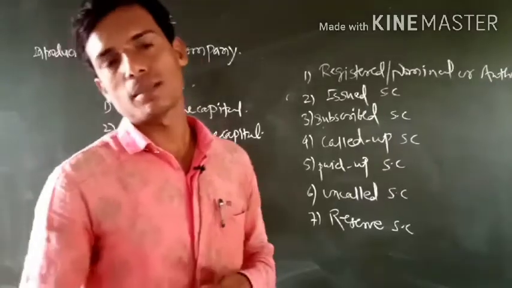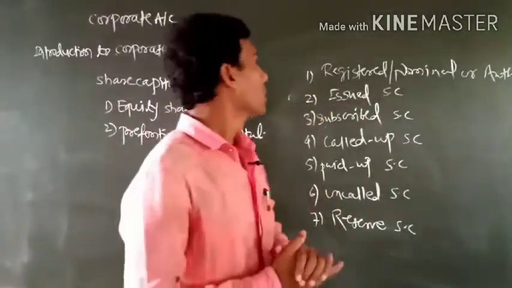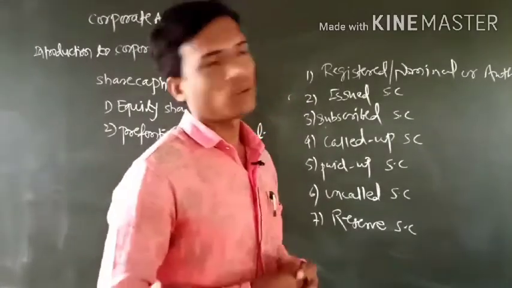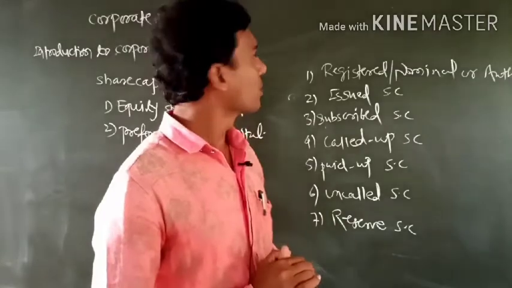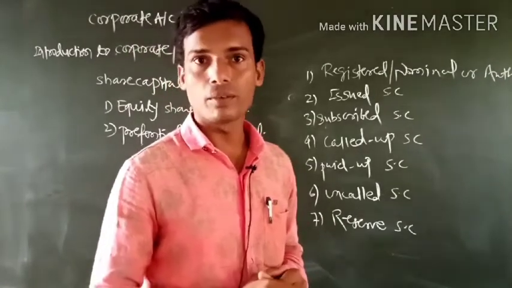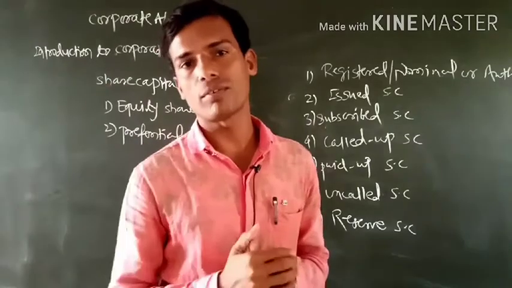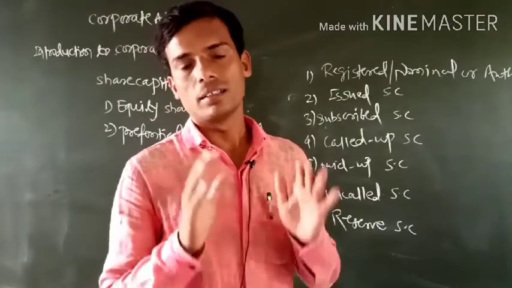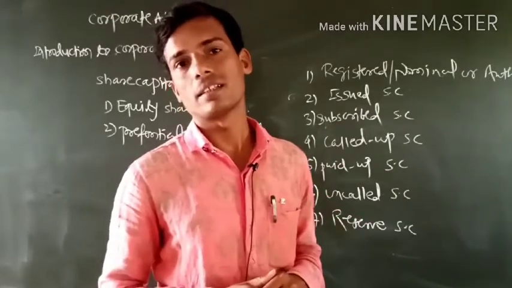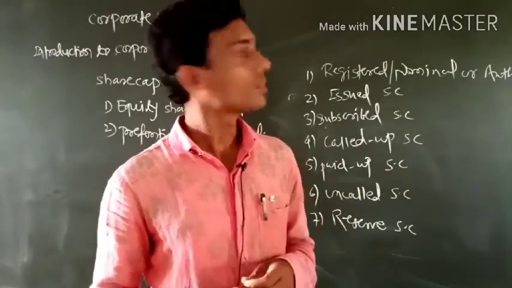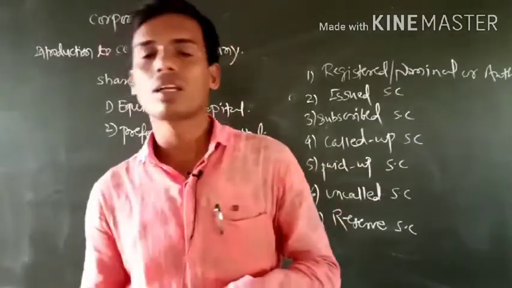As we are discussing company share capital, here some points are there. Registered, nominal or authorized share capital. Registered capital is the capital which is registered at the time of registering a company with the registry office.